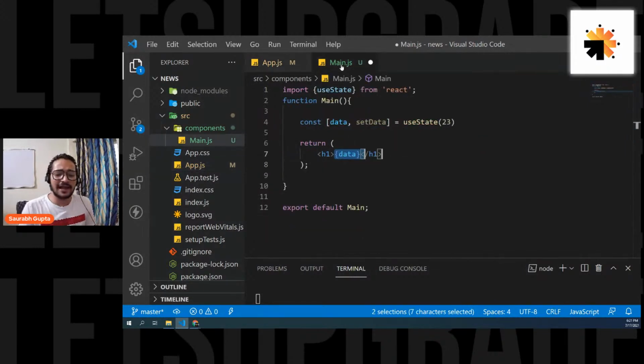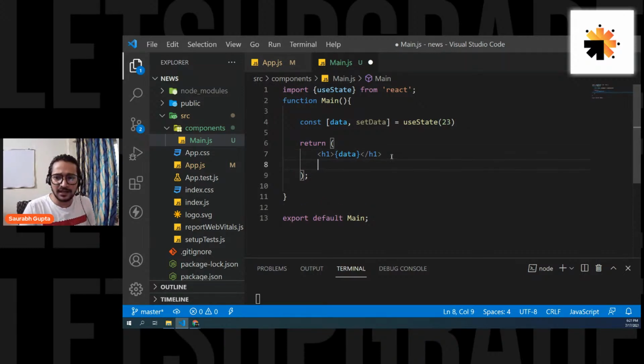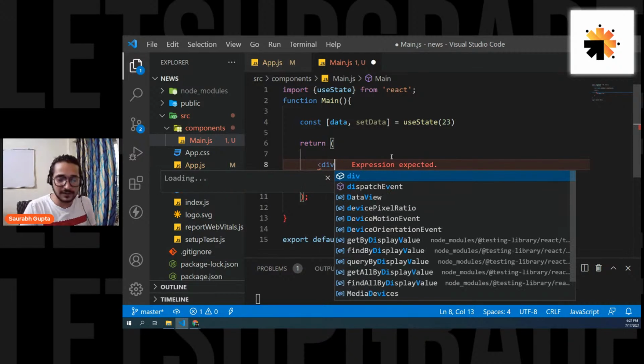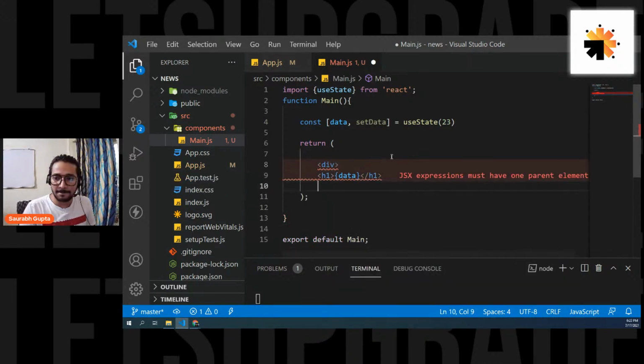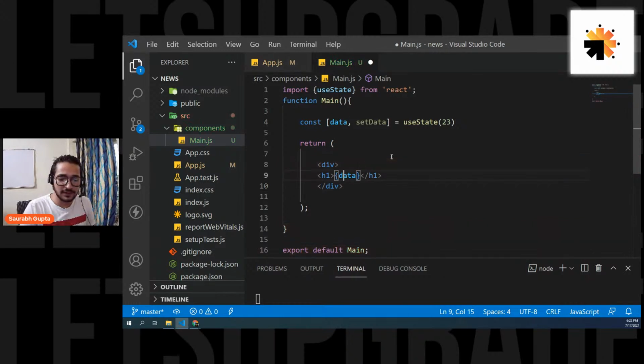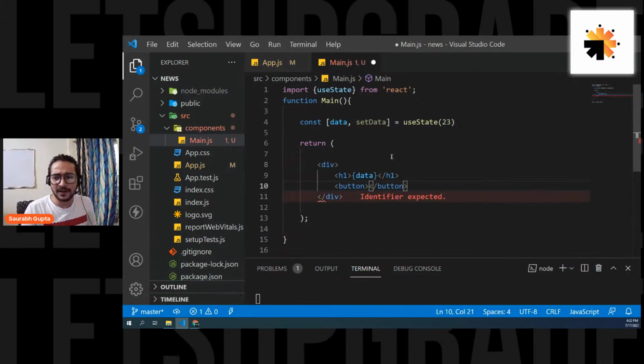Now let's see if we change the value, is the component repainting. Because for the next hook, we have to understand this correctly. So let's create a button, but we know that from return, we can only return a single parent element. So let's put the h1 and everything inside a div. And inside that, I'm creating one button just for now, and on this button, I will change the value of the state just to show you that it is repainting. Let's say Click, that's all.